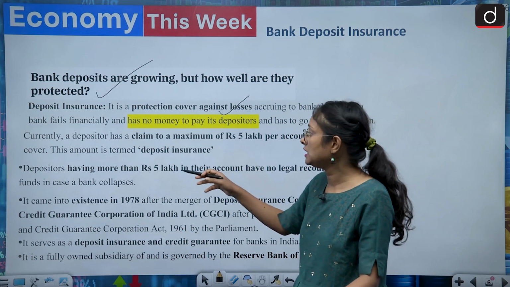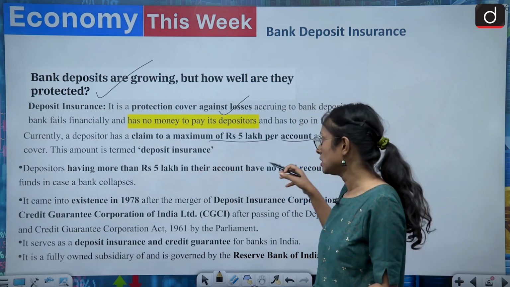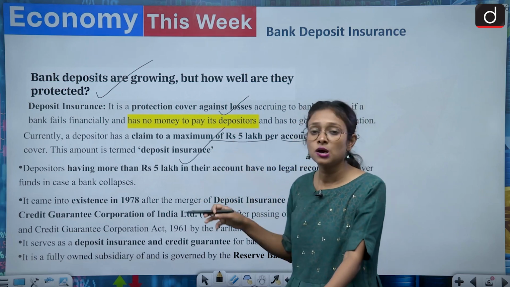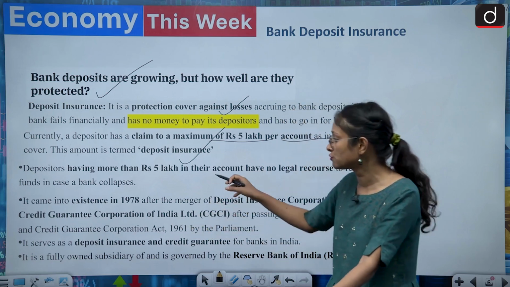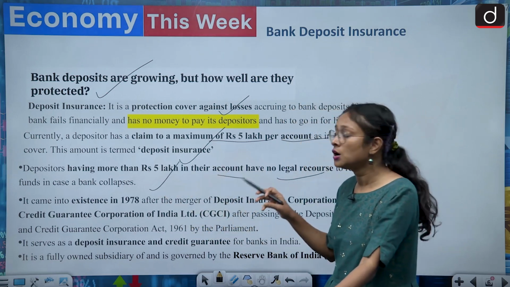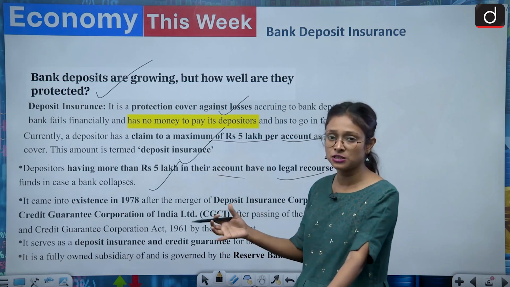And currently a depositor can claim up to 5 lakh per account. So that is called deposit insurance. And if there is more than 5 lakh in the account, there is no legal recourse for that in case the bank collapses. So there are particular provisions made for this, regarding what the legal liability is for these things.